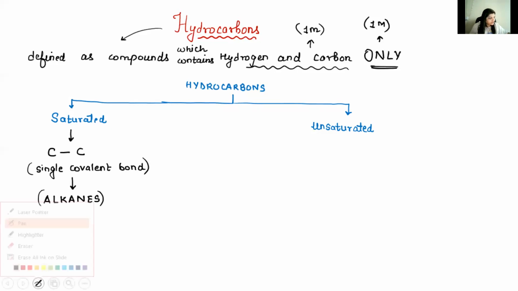When we talk about unsaturated, it is further classified into 2 types.